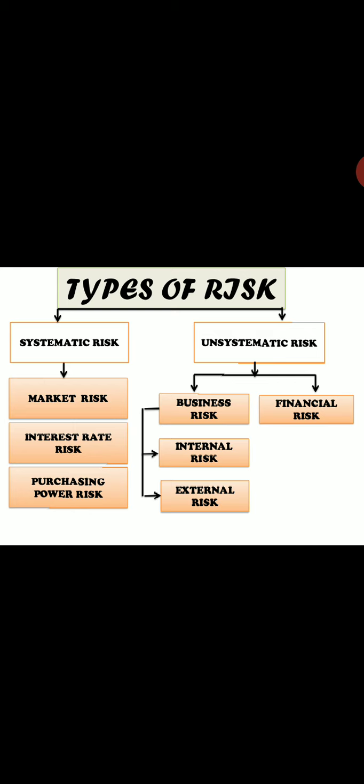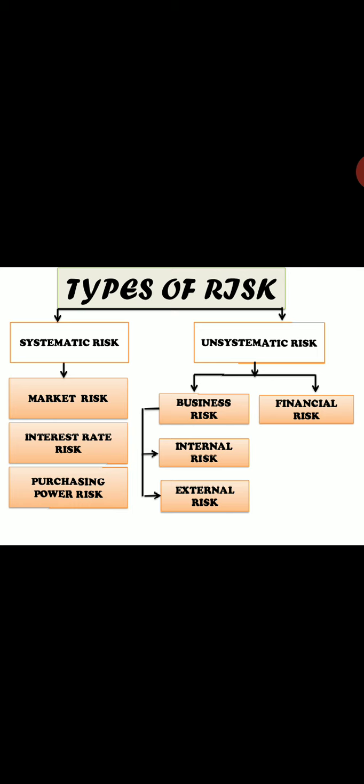So if you ask me, is systematic risk diversifiable? See, events like inflation or a war: inflation is where there is an increase in prices, and it is going to fluctuate interest rates as well. When it happens, it influences the entire economy and not just a specific firm or industry. Under systematic risk, diversification cannot eliminate the risk of facing these events, and this is considered undiversifiable risk. That's the reason it is called systematic risk or market risk.